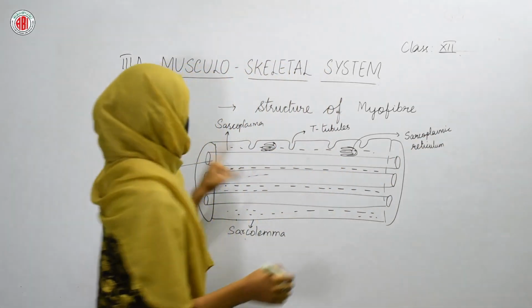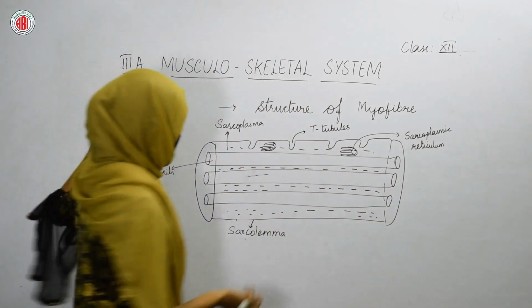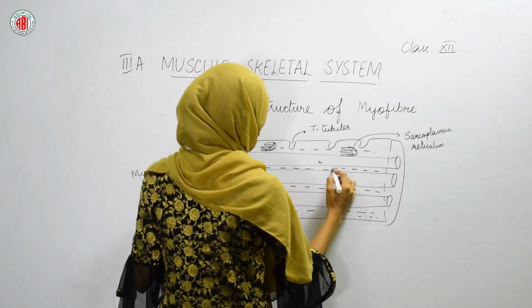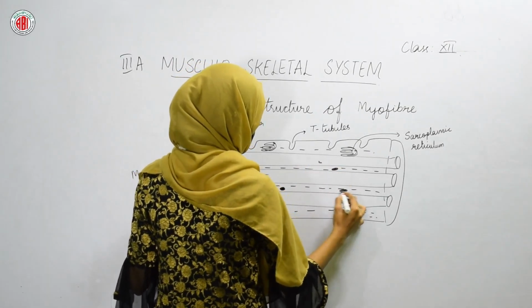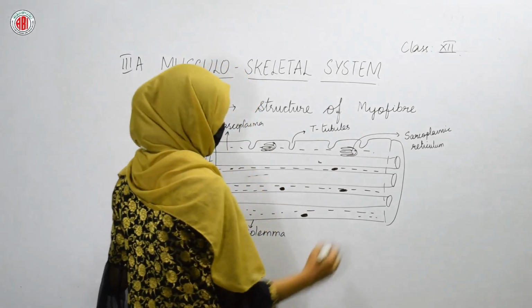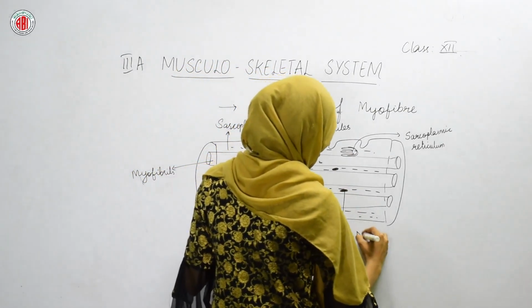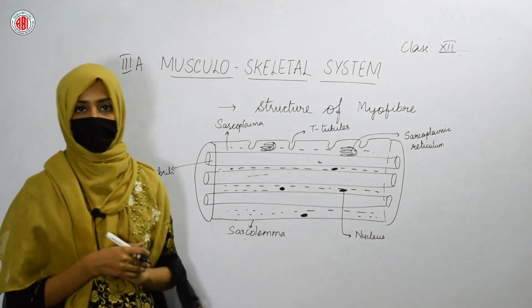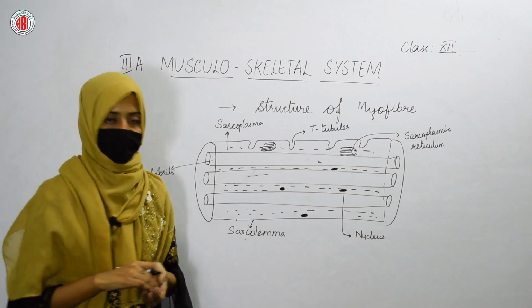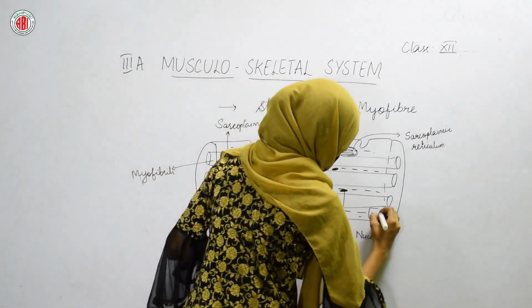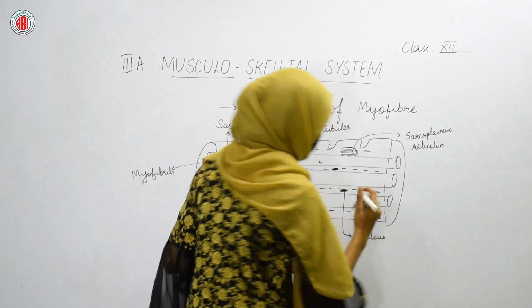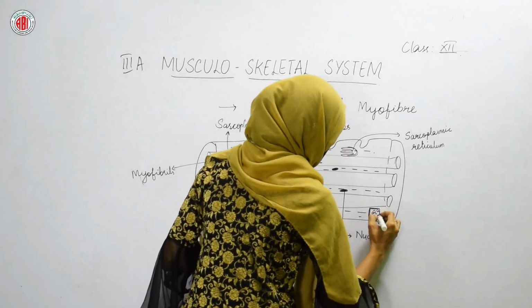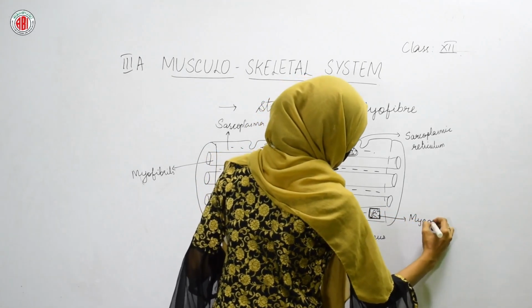And in the sarcoplasm, you can also find the nucleus. At one region of this myofiber, a red color pigment is present like this, and this pigment stores the oxygen. We call this pigment myoglobin.